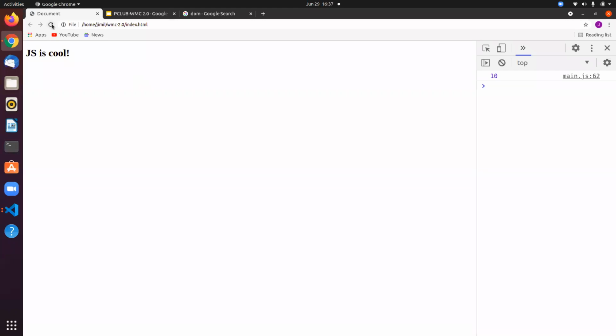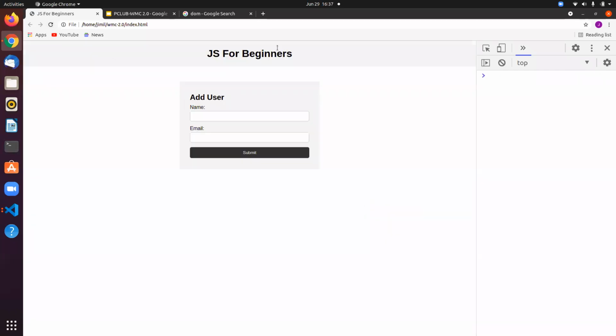If I just refresh this, this is what we have. Really simple, nothing fancy in here. We have this form element, and it has a name and an email, and we can submit. Simple.